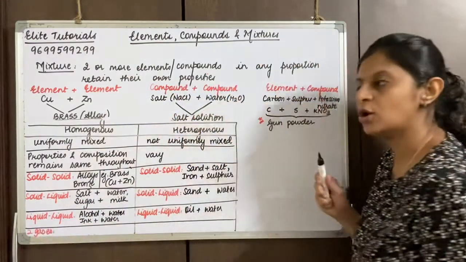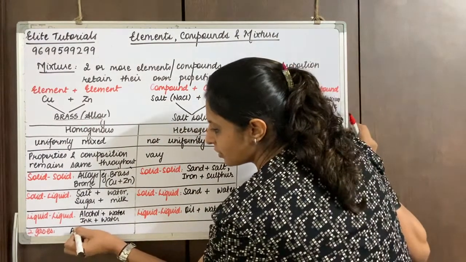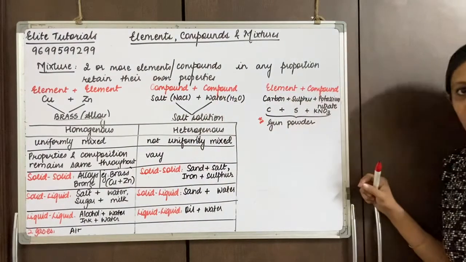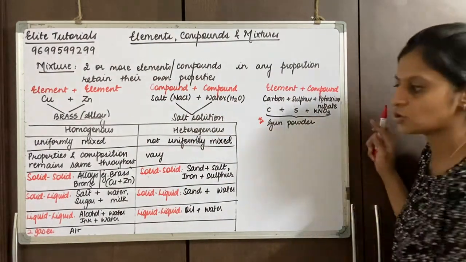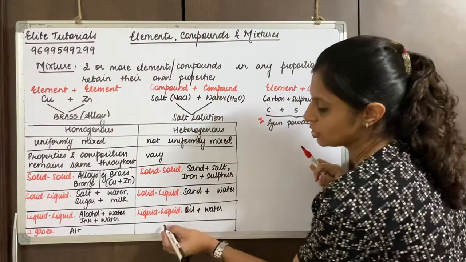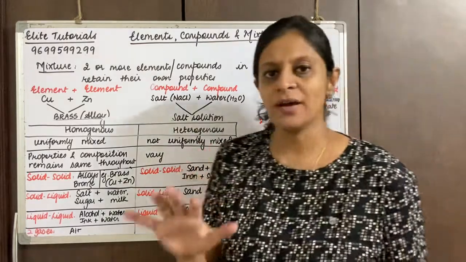Air is a homogeneous mixture of gases, so we write down air. There is no heterogeneous mixture category which we talk about in this, so here no example. Okay, so I'm sure you've understood.